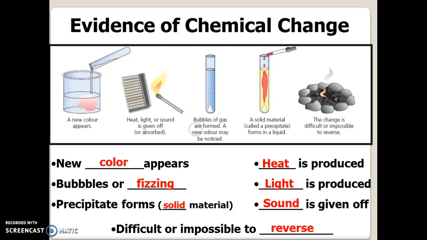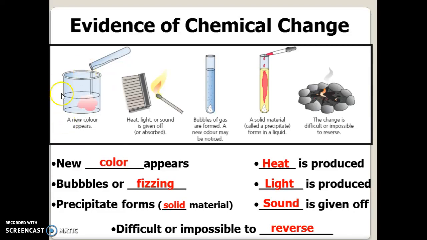So these are what I call pieces of evidence. They help us decide whether it's chemical or physical. So the first one is color change. And you have to ask yourself, and this is important, does the color change make sense? Is it what I expected? If I have a white liquid or a clear liquid and I add red food coloring, and when I mix it together I get a red result, well, that makes sense, right? We expected that.